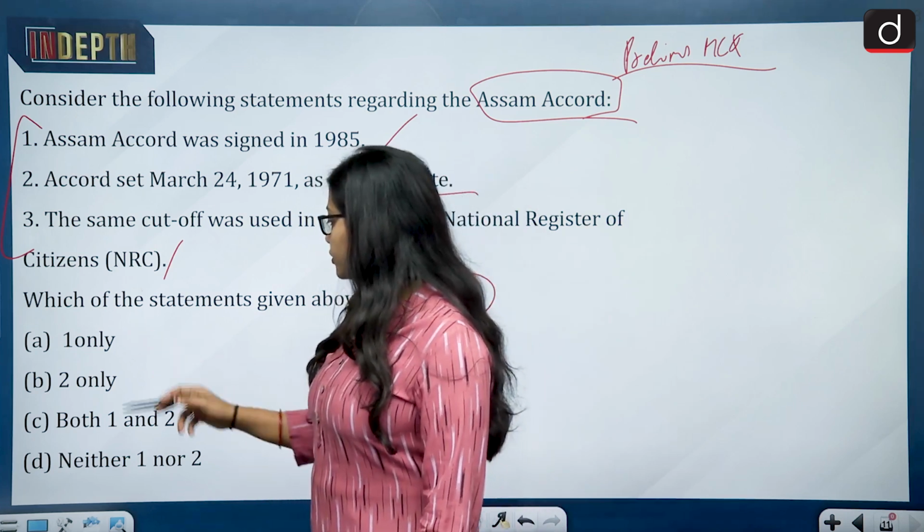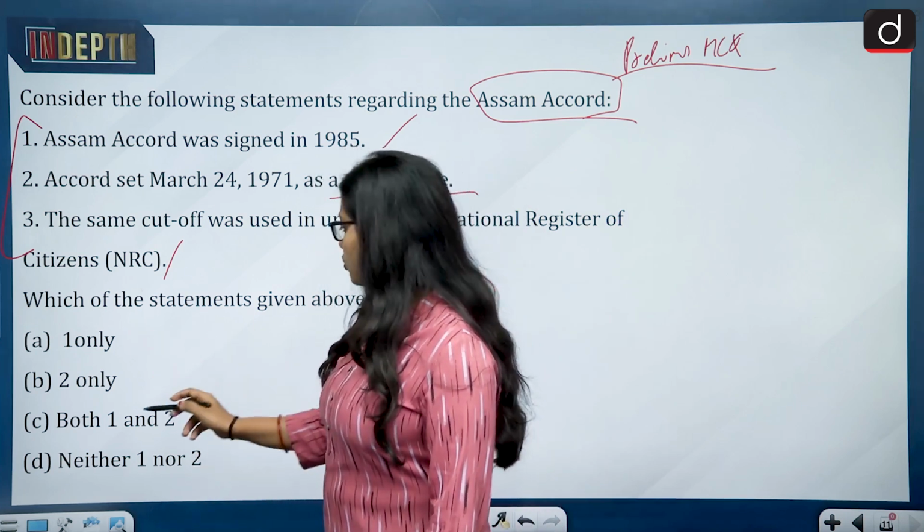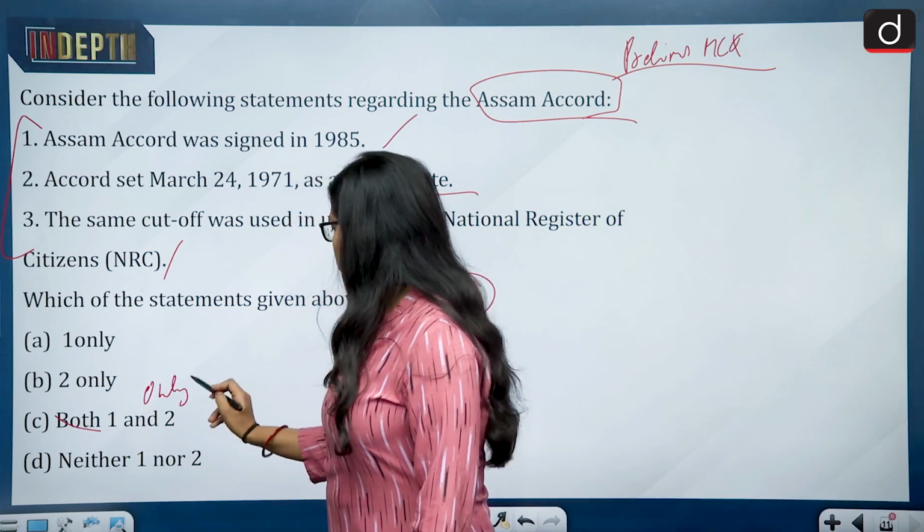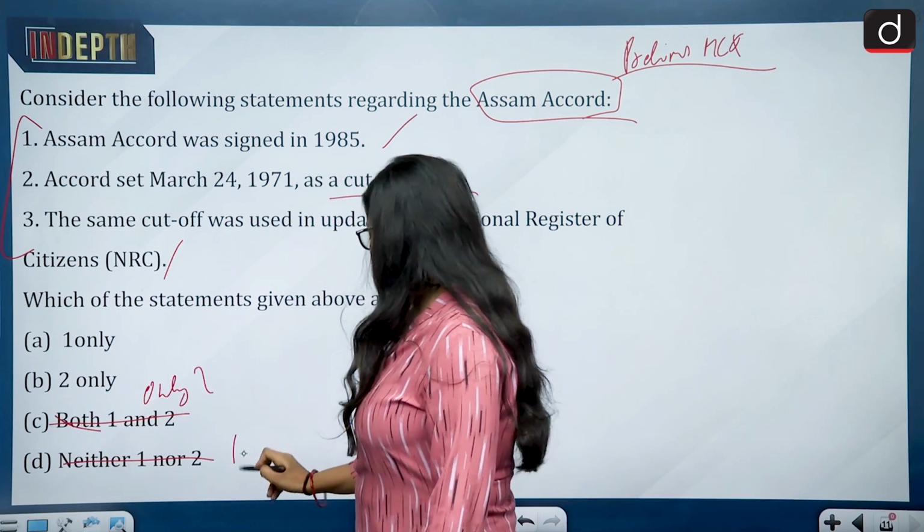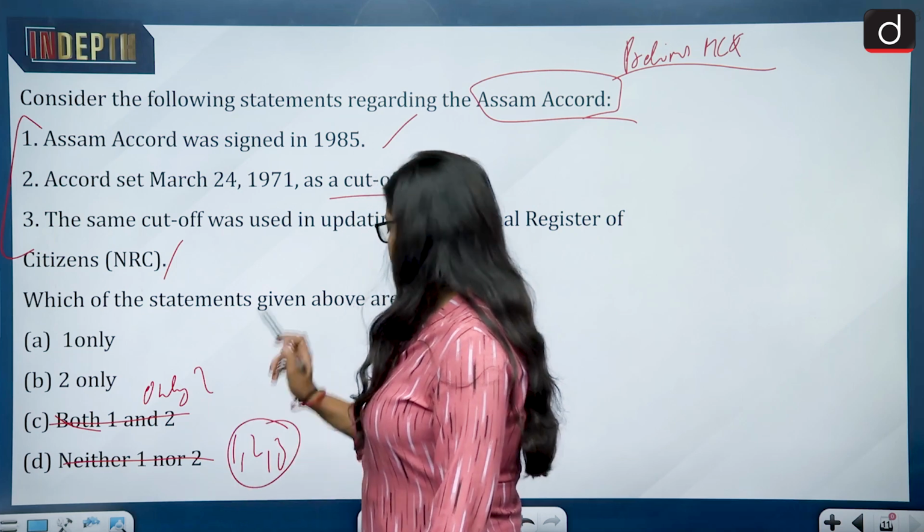The codes are: 1 only, 2 only, 2 only, or 1, 2 and 3.